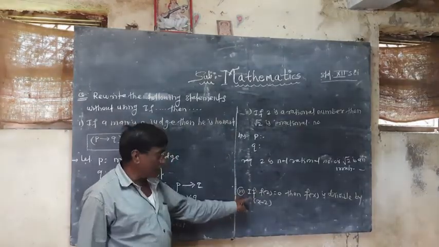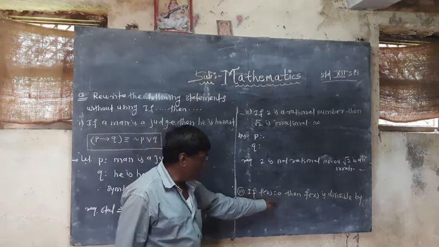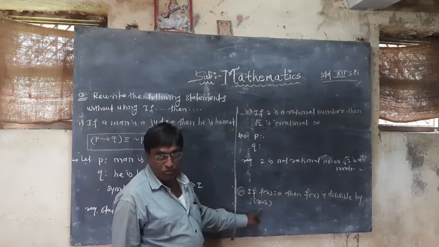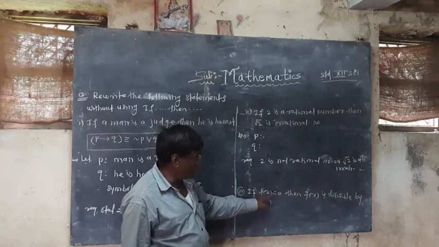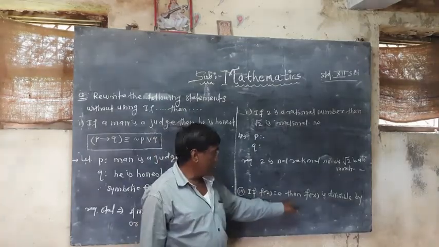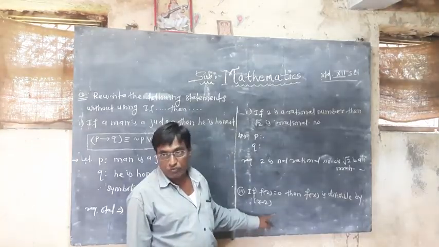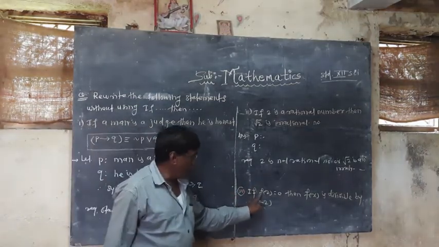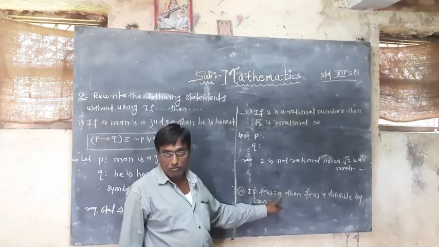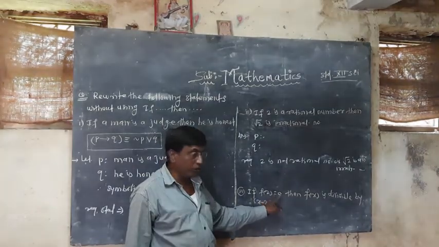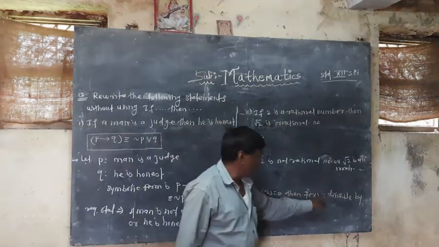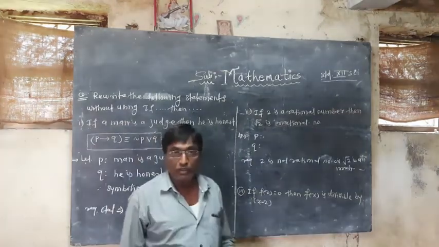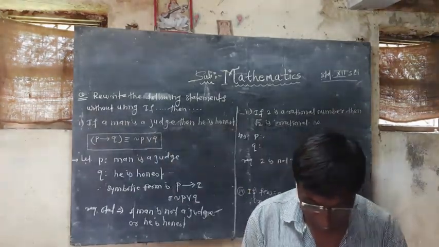Now, similarly, the third example: if f of 2 equals 0, then f of x is divisible by x minus 2. P statement means f of 2 is equal to 0, Q statement means f of x is divisible by x minus 2. Therefore the required statement will be: f of 2 does not equal 0 or f of x is divisible by x minus 2. This is the required answer. Like this, you can try problems at home and solve them by practice.